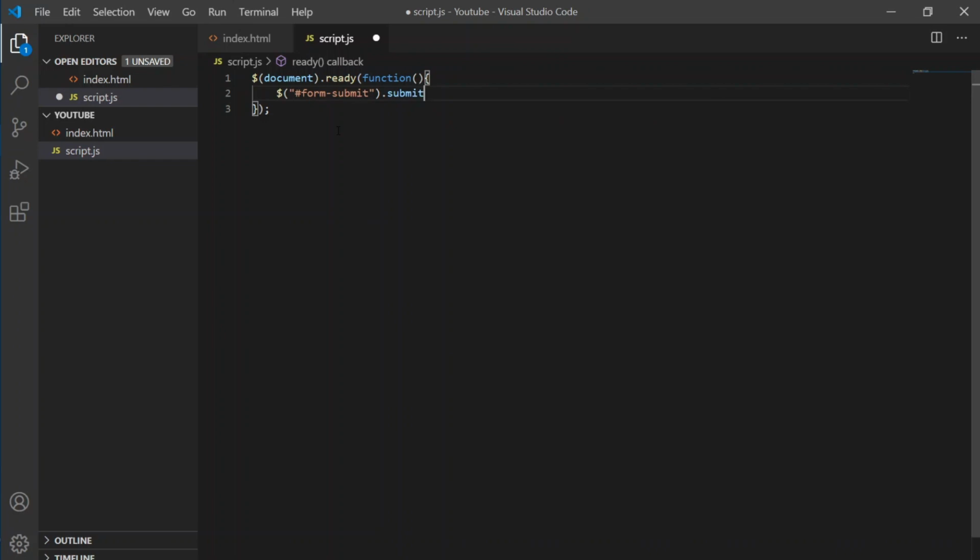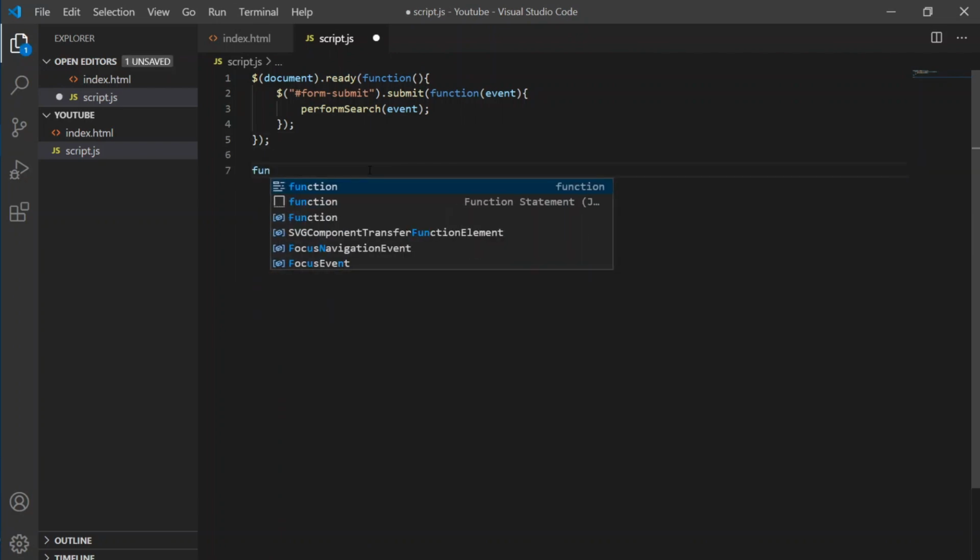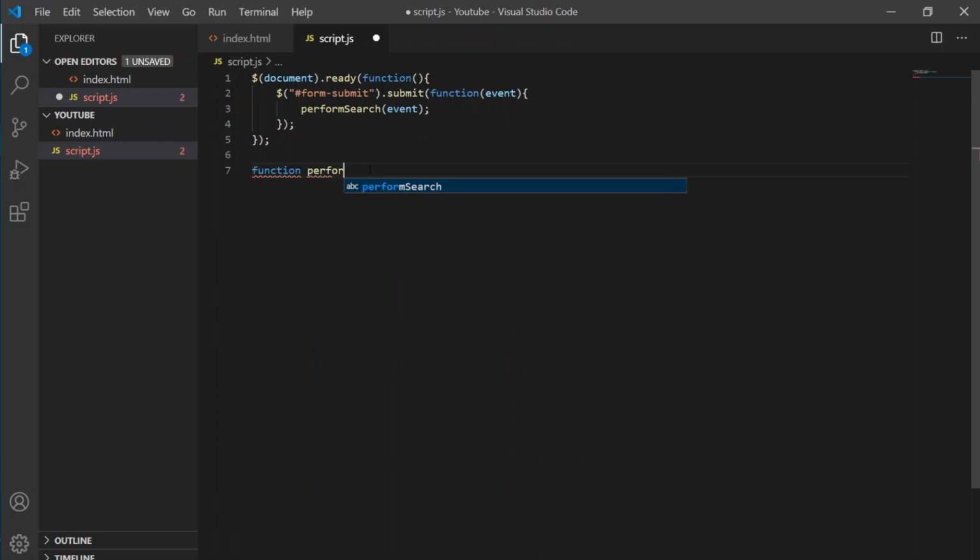This is an event listener: when we submit the form, this action will be triggered. And when we submit the form, we want to call a function named perform search. So now we will write our function perform search below. And this will be the second step as we discussed earlier. We will write perform search and pass the event as a parameter here.